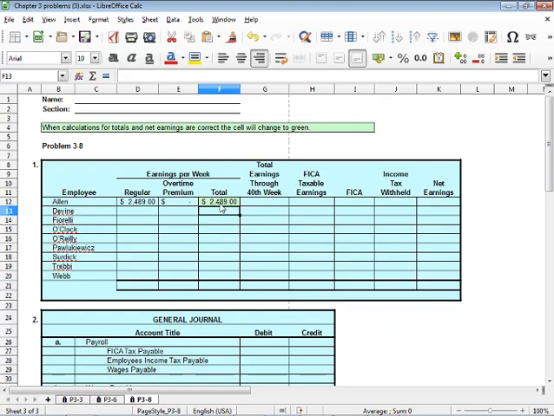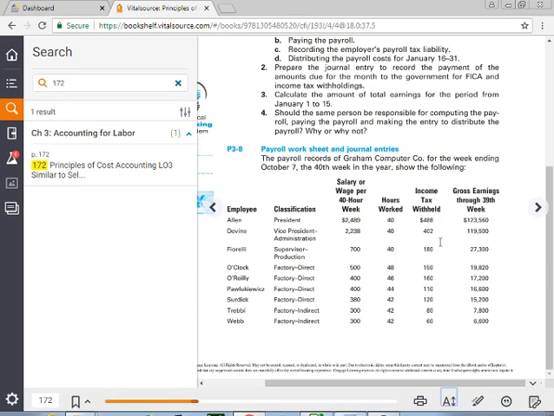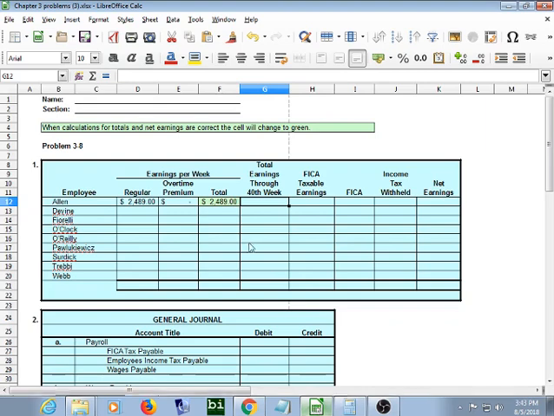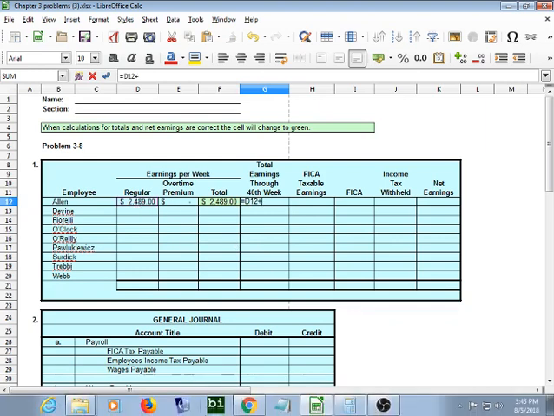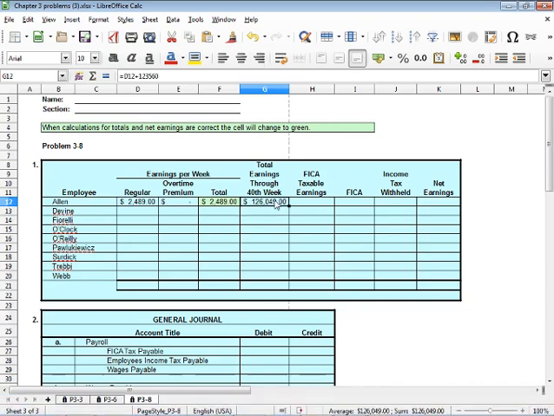2,489. So what is his total earnings through the 40th week? Well, they tell us in the book that he has already earned $123,560. So what we're going to do is for up until the 39th week, we're going to add the $2,489 to the $123,560 that he has already earned for the year. So this is what his 40th work week is.